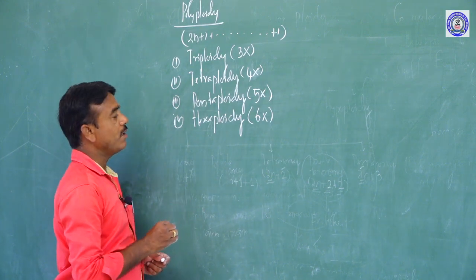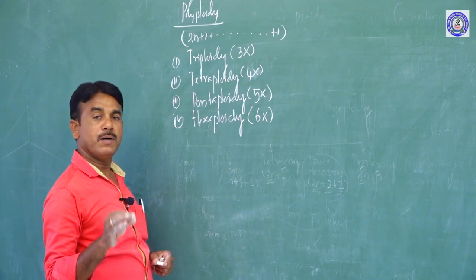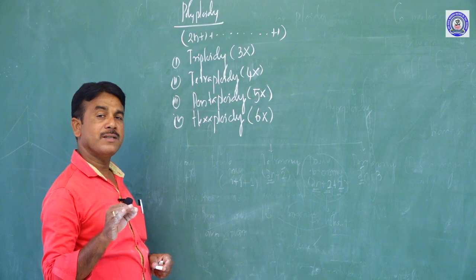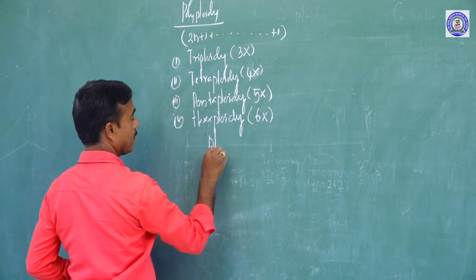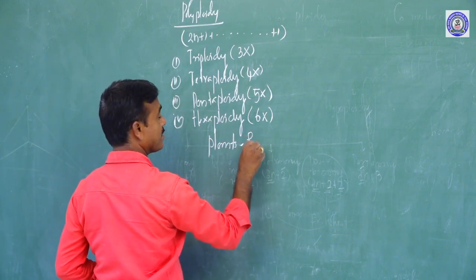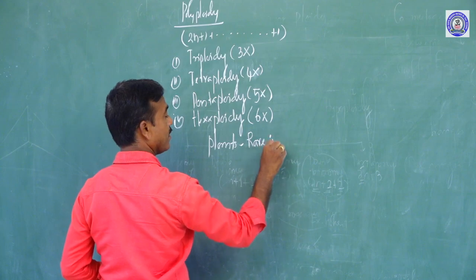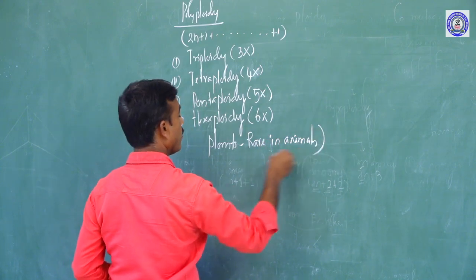One small instruction about polyploidy: it is generally noticed in plants and rare in animals. Why?